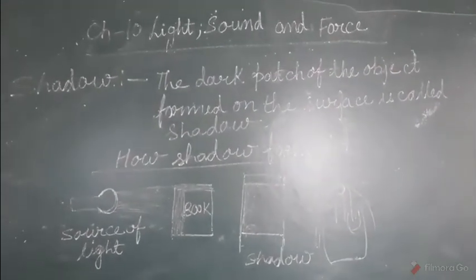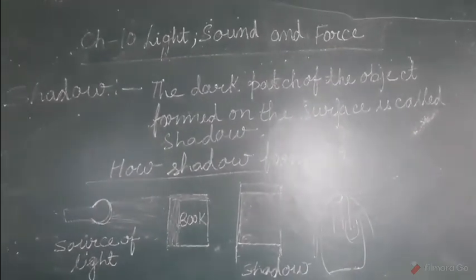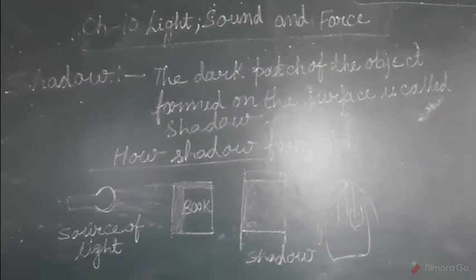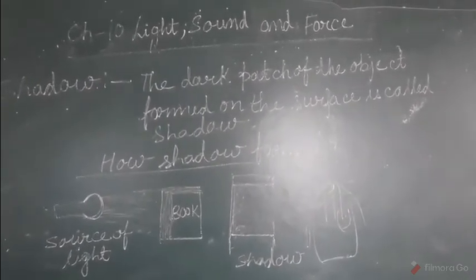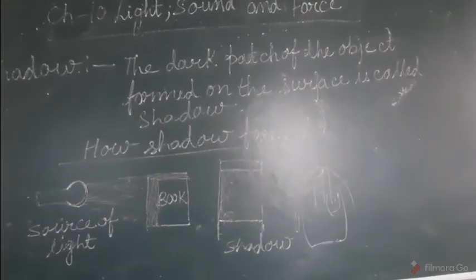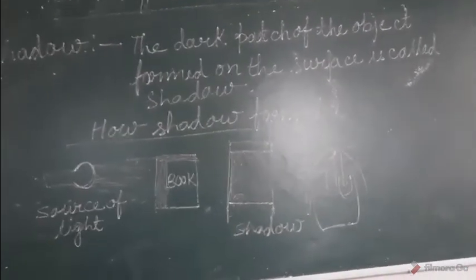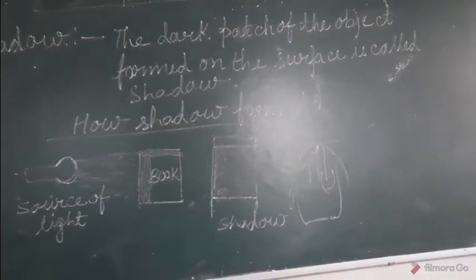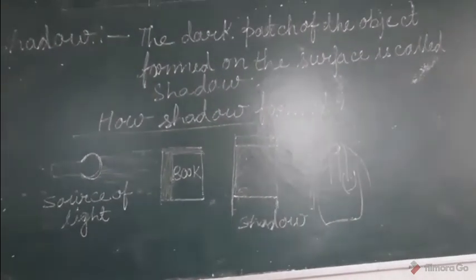So today we will recapitulate our chapter, what we have learned today. First we have learned about light. What is light? Light is a form of energy. It helps us to see the objects around us. Now, there are two sources of light: natural source of light and man-made source of light.